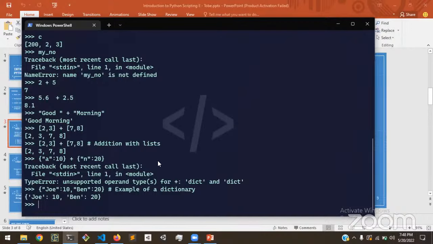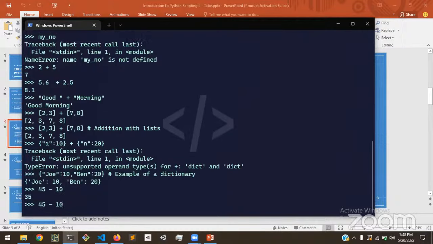We also have lots more operators. We have the minus sign. We could use that with normal numbers, for example, 45 minus 10. In this case, it plays the part of subtraction.